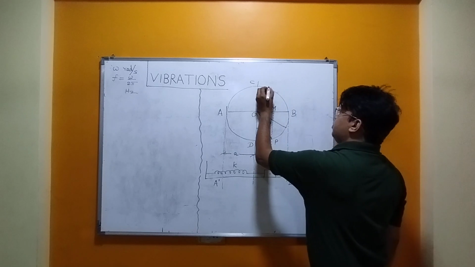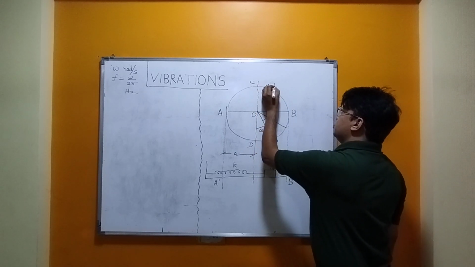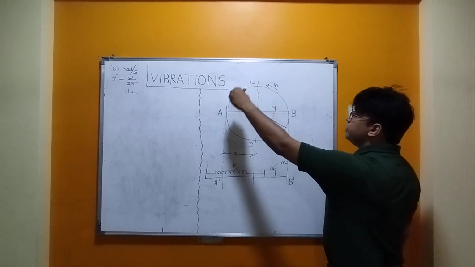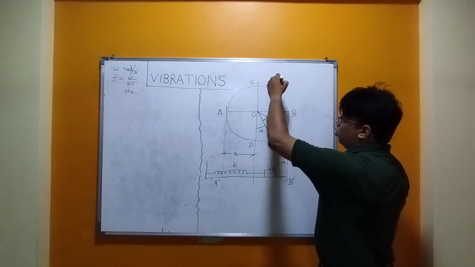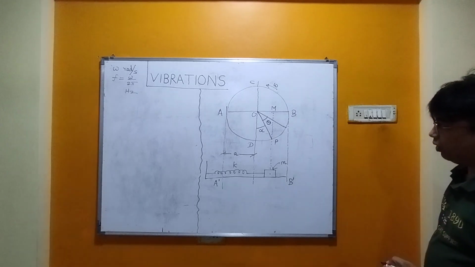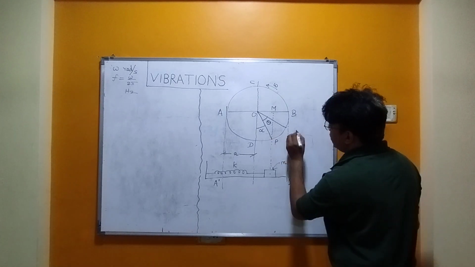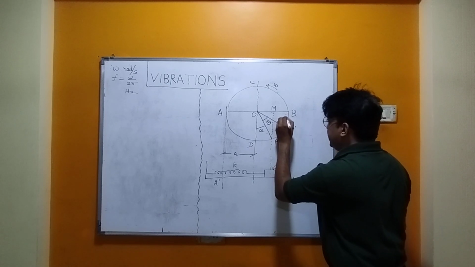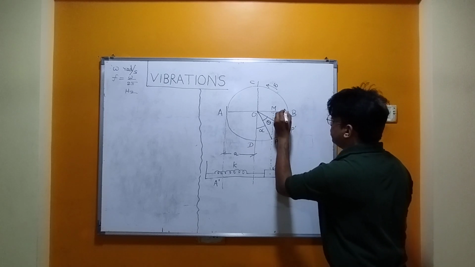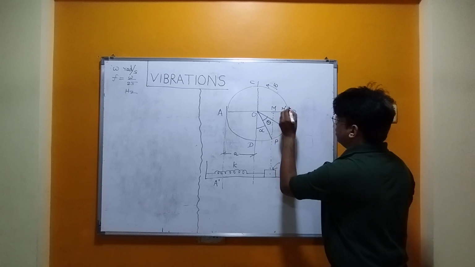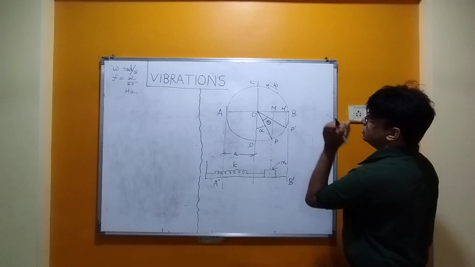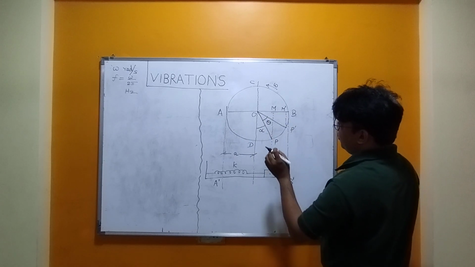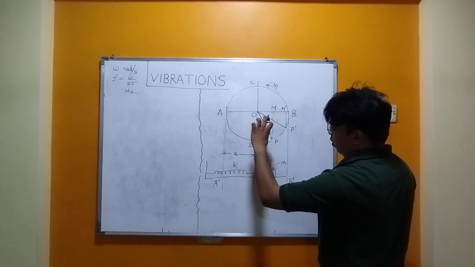It is moving with uniform circular velocity omega. Now come to this point, this is P dash. I drop a perpendicular to the diameter to get M dash. So M dash is nothing but the displacement, but we are calculating from the origin.